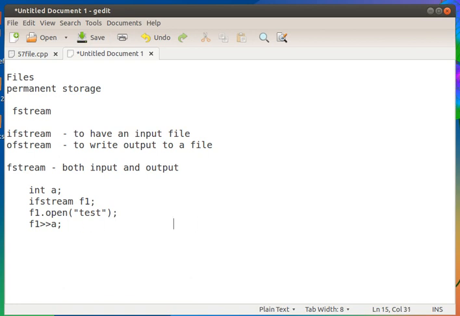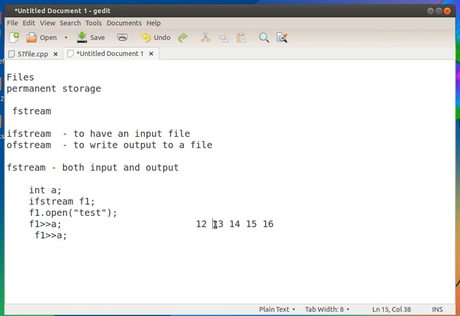If the file contains values like 12, 13, 14, 15, 16, then f1 >> A will read the value 12 to the variable A. And if I give f1 >> A again, the second value 13 will be stored to variable A.